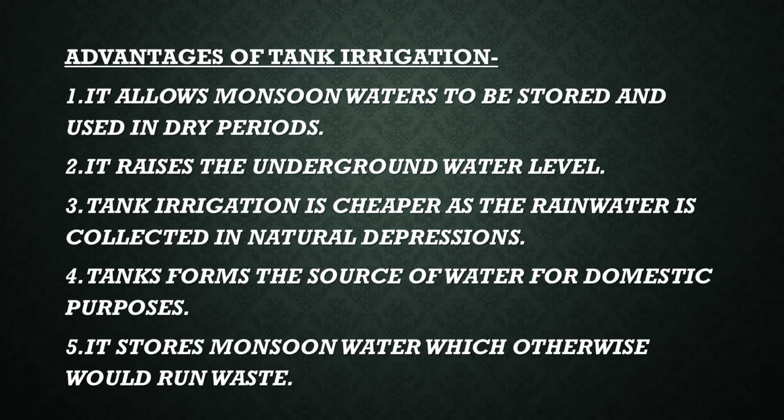Advantages of tank irrigation. It allows monsoon water to be stored and used in dry periods. It raises the underground water level. Tank irrigation is cheaper as the rainwater is collected in natural depressions. Tanks form the source of water for domestic purposes. It stores monsoon water which otherwise would run to waste.